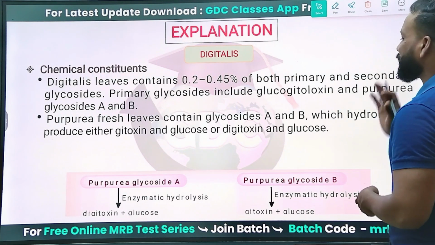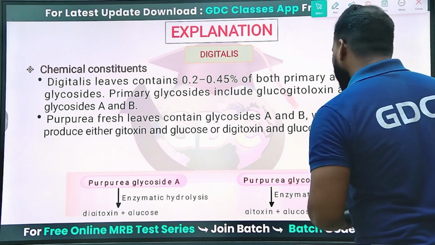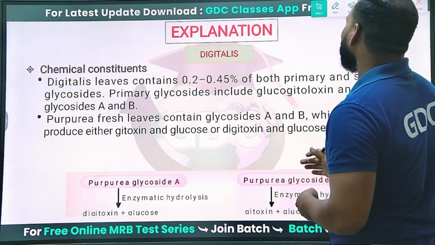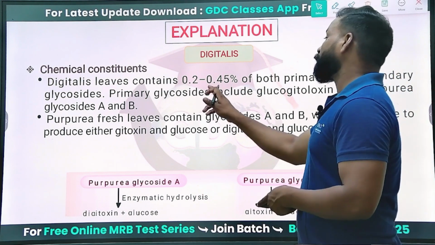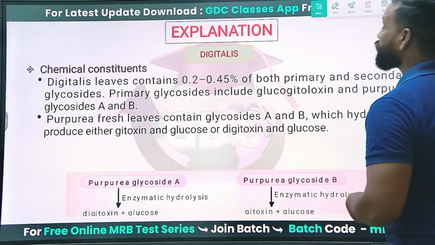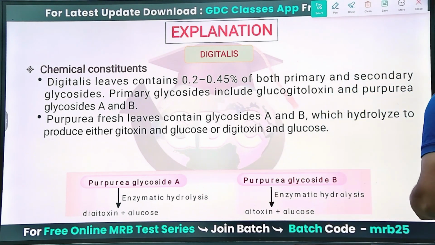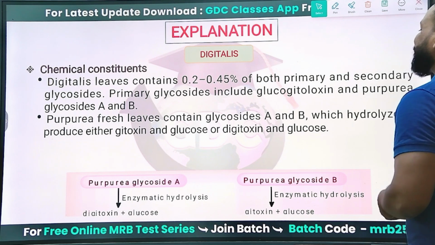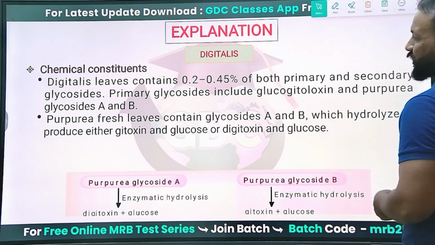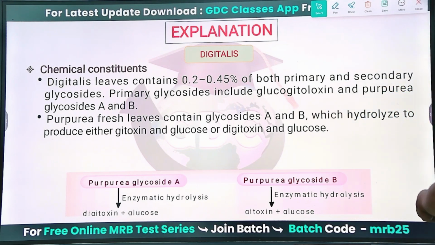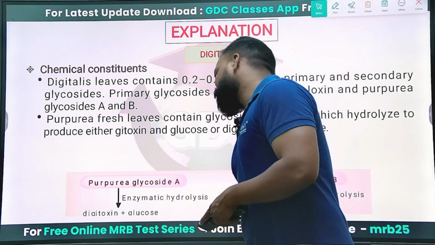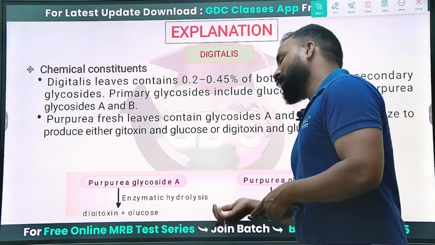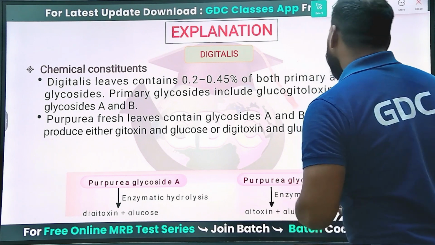Digitalis leaves contain about 0.2 to 0.4% of both primary and secondary glycosides. That includes gluco-glycosides and purpurea glycoside A and B. Purpurea glycoside A gives digitoxigenin, 3 digitoxoses and 1 glucose.